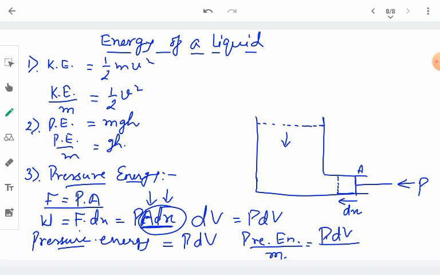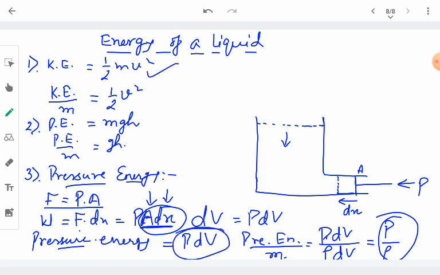Mass can be written as rho into dV. What is the mass of the liquid for dV volume? It will be rho into dV, where rho is the density of the liquid. So dV cancels out in the numerator and the denominator, and we are left with the pressure energy per unit mass taking the form of pressure per unit density. So this is the pressure energy per unit mass.